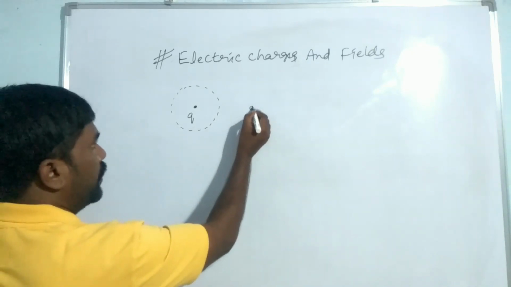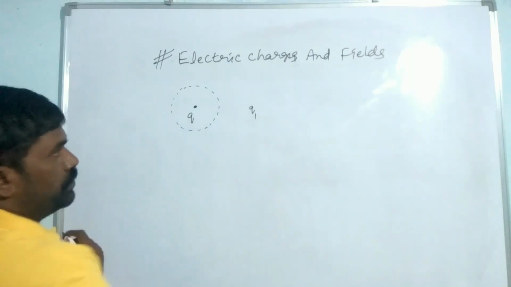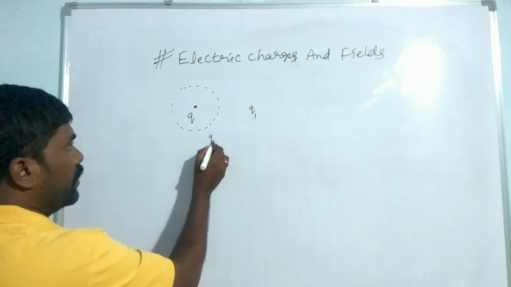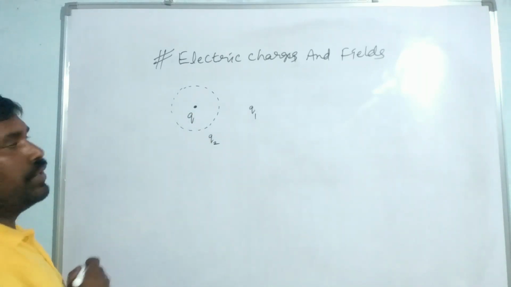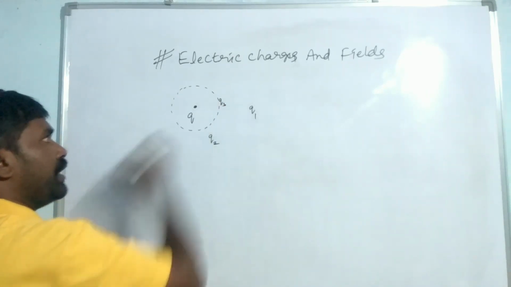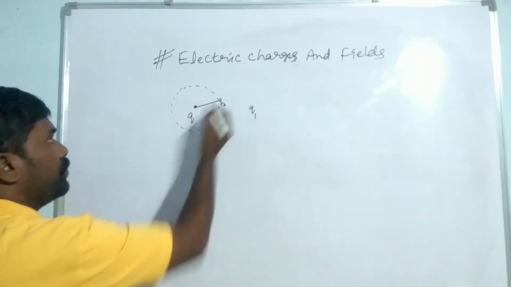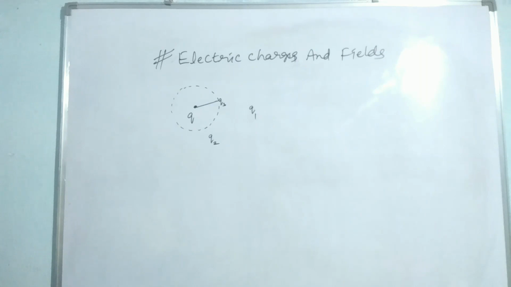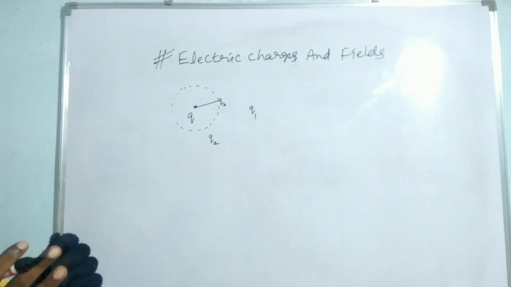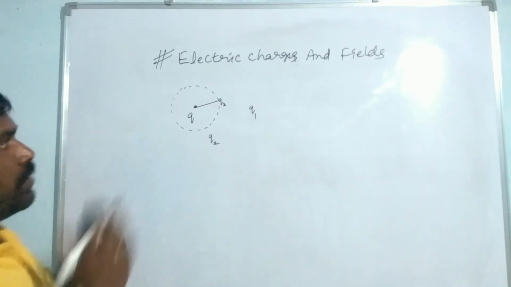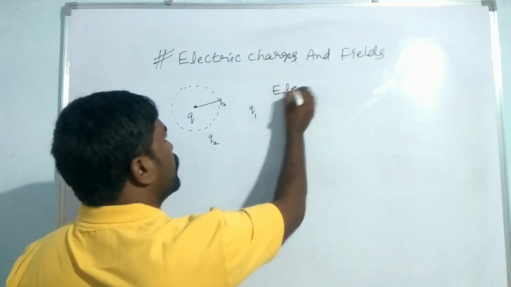First, suppose there is another body, Q1; it will not be affected by the charge Q. If there is another charge, Q2, it will not be affected by Q. If there is a charge Q3, that will be affected by the charge Q. So how much distance a charge gives its effect on another body or another charge, that is the electric field.